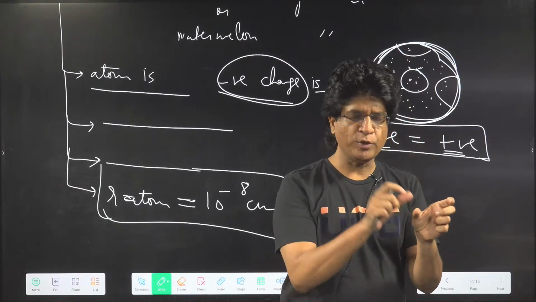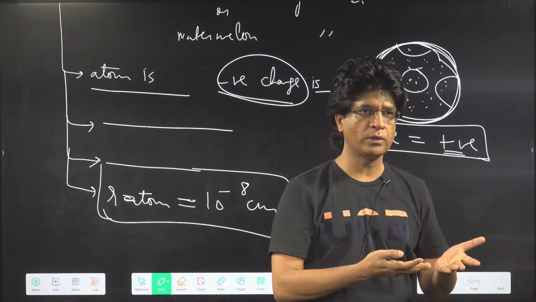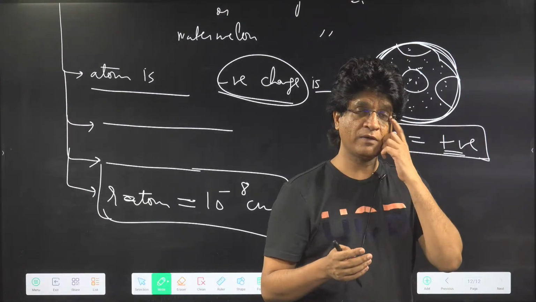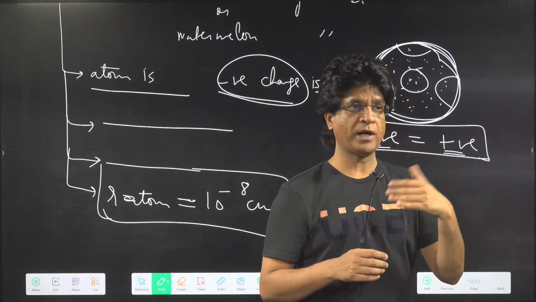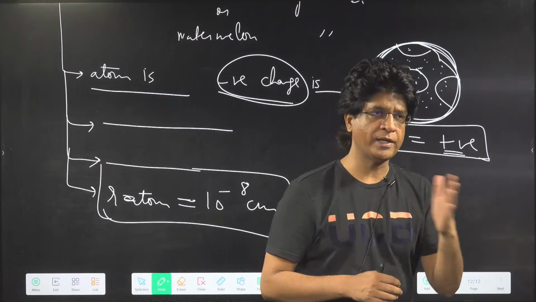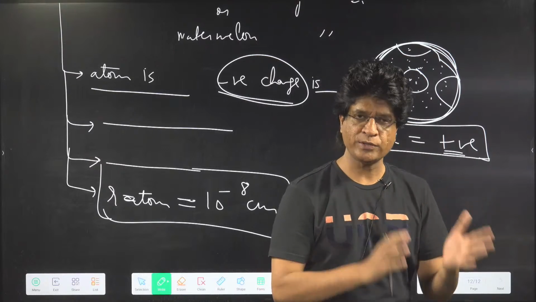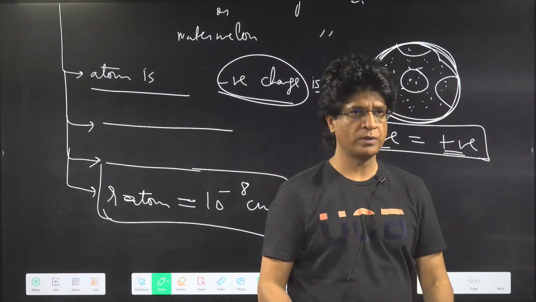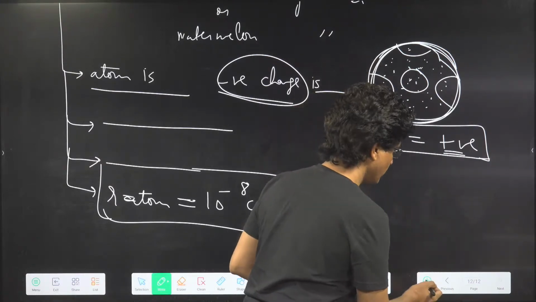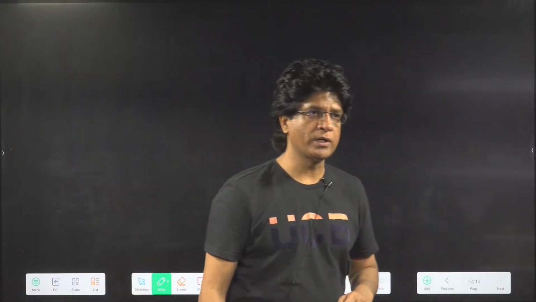If your theory is able to explain that experiment, well and good. Otherwise, the theory has to be discarded. And if you don't want to discard the theory, you have to improve upon it so as to match the experimental values.